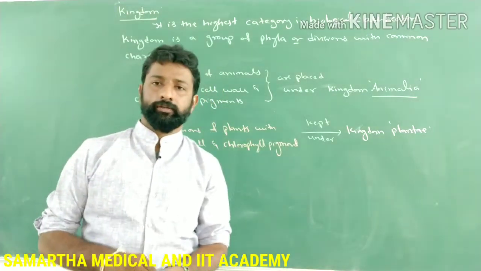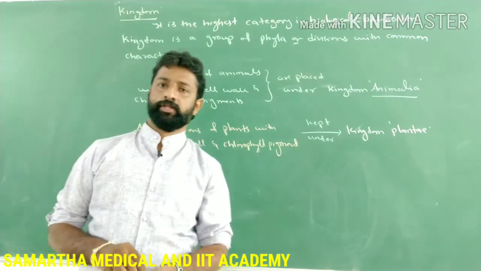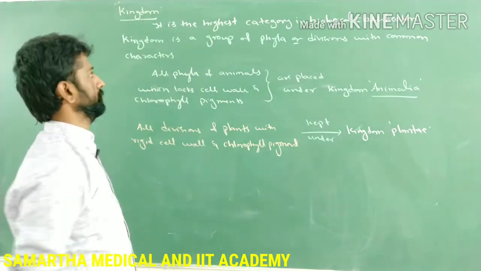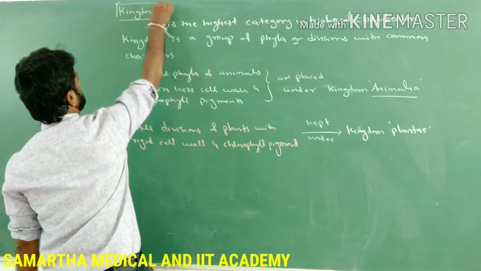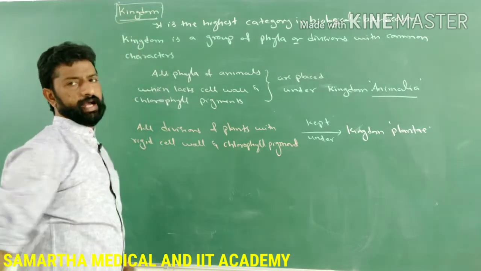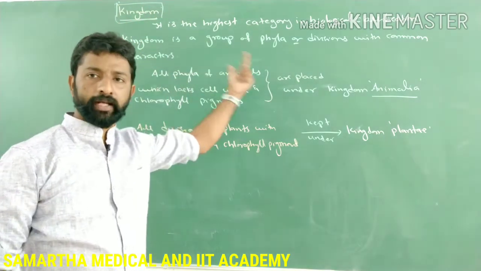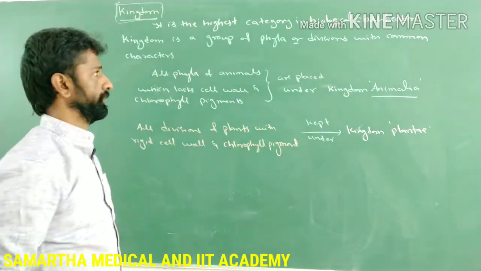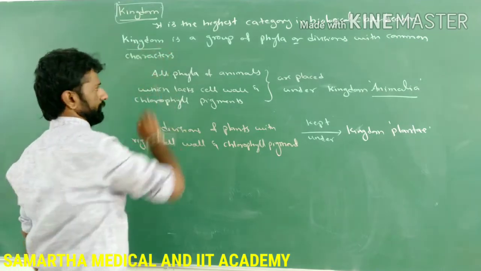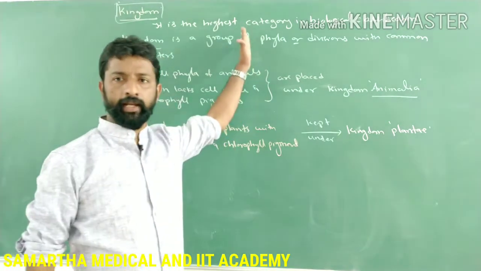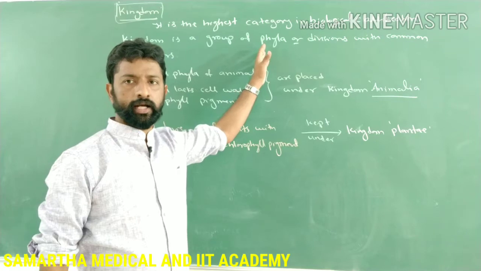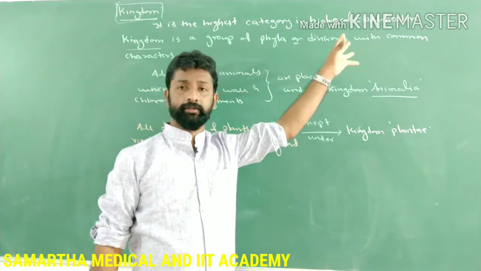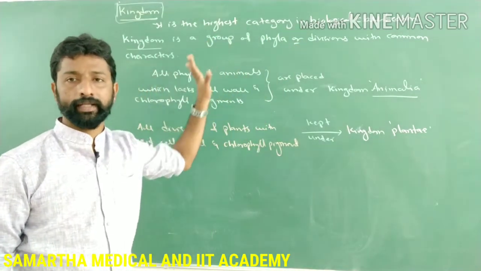So the last and the highest taxonomical category in the taxonomical arrangement is nothing but kingdom. So what do you mean by kingdom? It is the highest category in biological classification, including both plants as well as the animals. And what the kingdom means? It is a group of phyla of the animals or divisions of the plants with certain common characters.